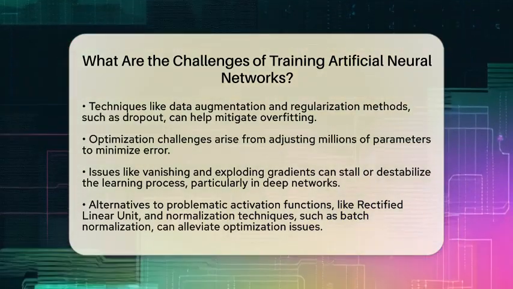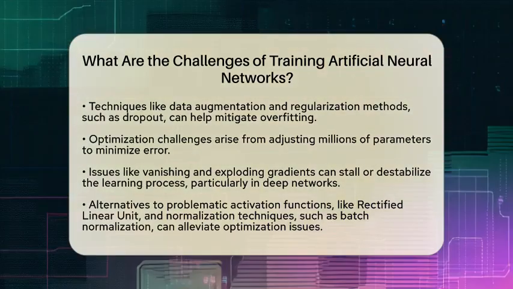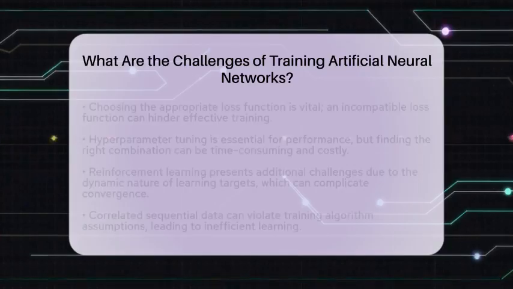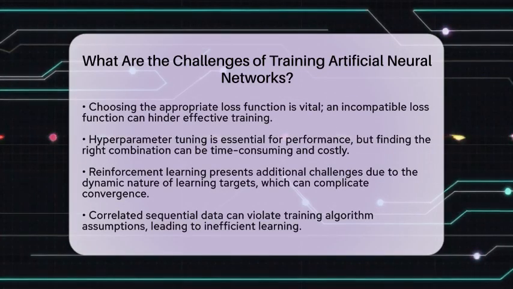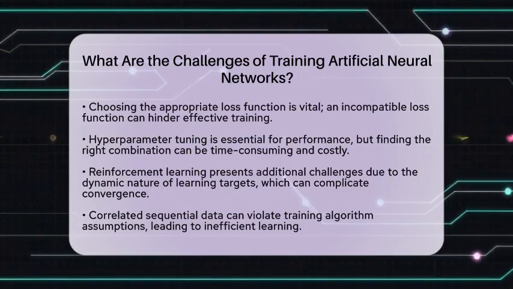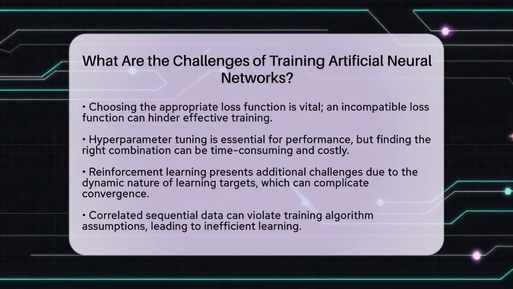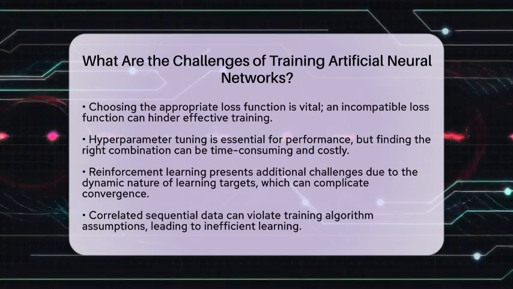Now let's discuss hyperparameter tuning. Neural networks come with many hyperparameters, including learning rate, batch size, number of layers, and neuron counts. Finding the right combination is essential for good performance, but it can be time-consuming and costly. Making poor choices can lead to slow convergence or overfitting.